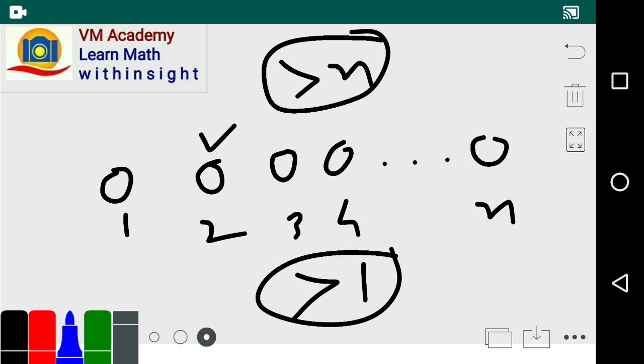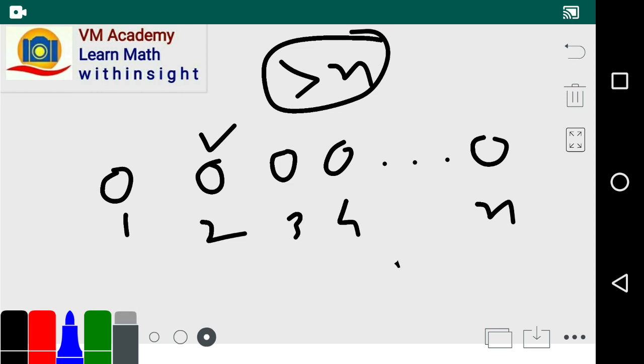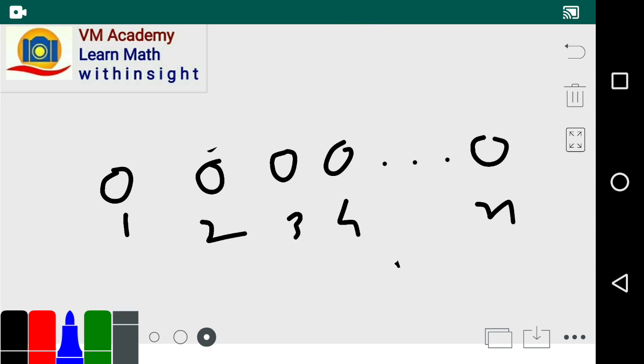This is the pigeonhole principle, friends. So here is the proof. The proof is obvious, friends.